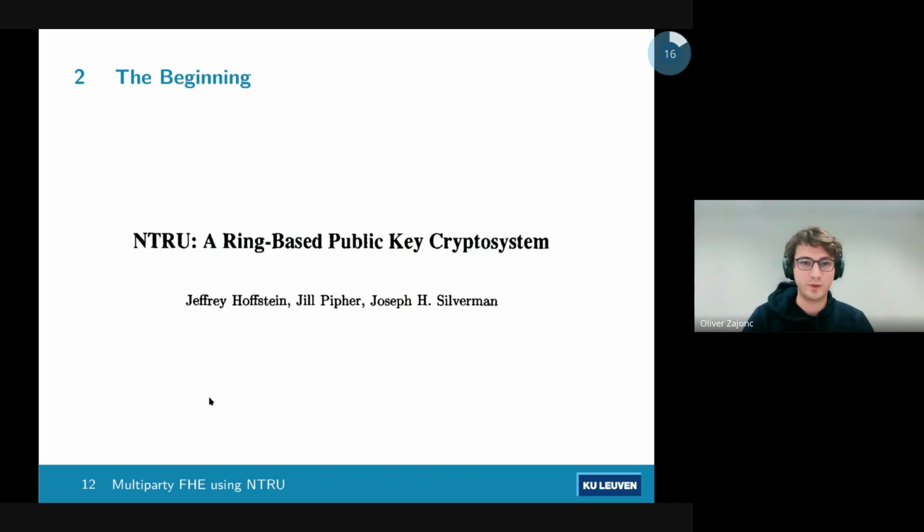Okay, that's better. So NTRU, as some of you may or may not know, was originally a public key cryptosystem developed in 1998. And at that point, it was in no way, shape, or form fully homomorphic, which...